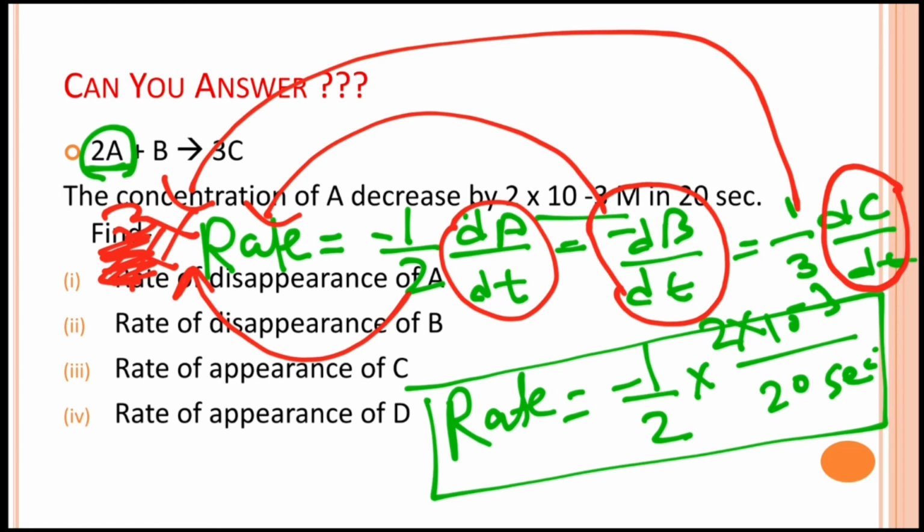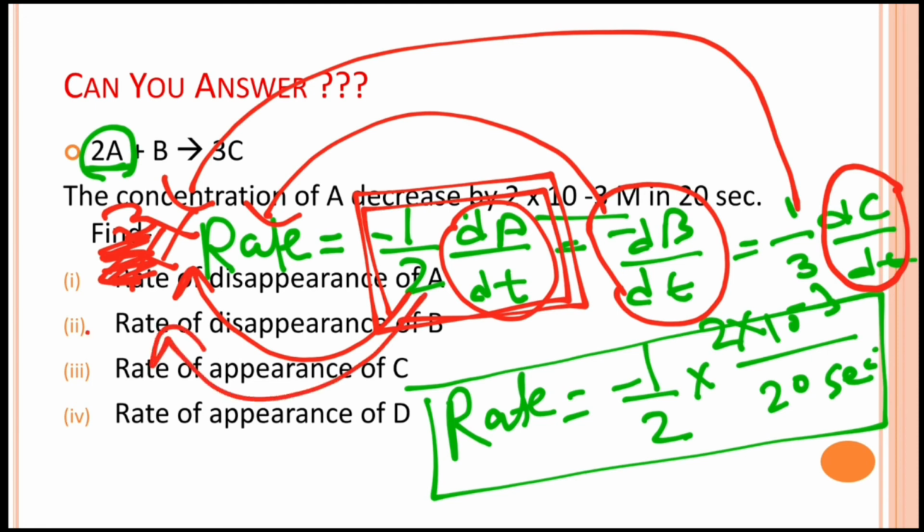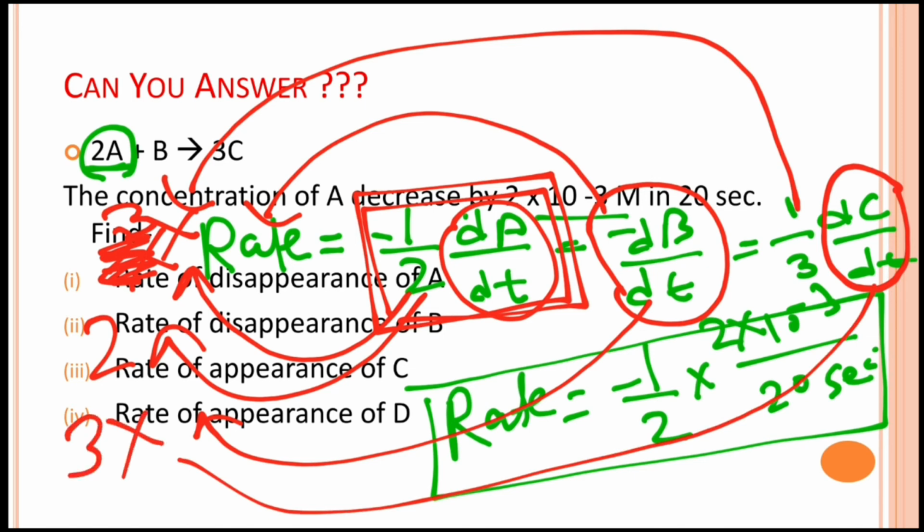Okay, so how did we solve this question? First of all, we calculated the rate from this -1/2 dA/dt. Then the rate of disappearance of A is twice the rate. The rate of disappearance of B is equal to the rate, and the rate of appearance of C is 3 times the rate. Okay.